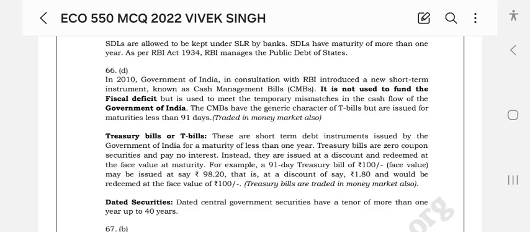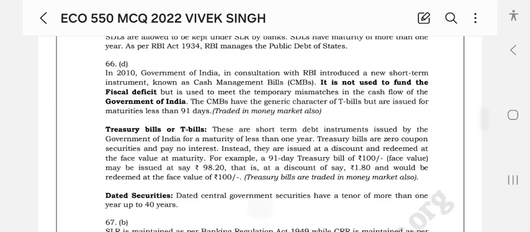The government of India, in consultation with the RBI, introduced a new short-term instrument known as Cash Management Bills (CMBs). It is not used to fund the fiscal deficit, but it is used to meet temporary mismatches in the cash flow. The CMBs have the generic character of T-bills but are issued for maturities of less than 91 days.